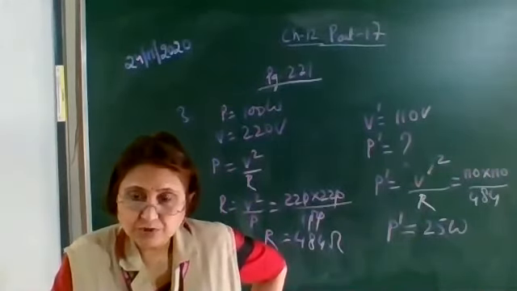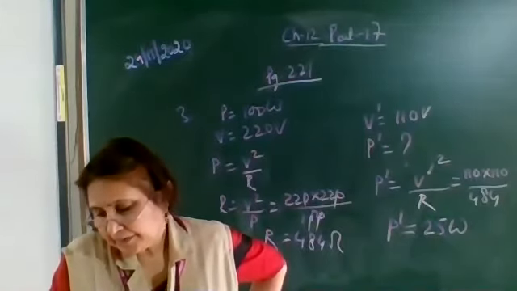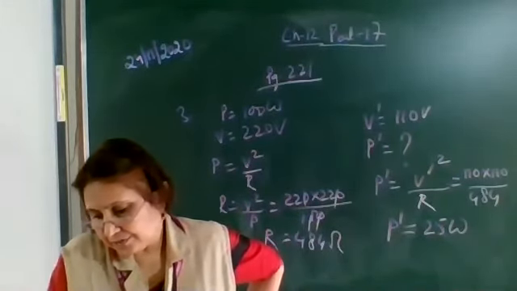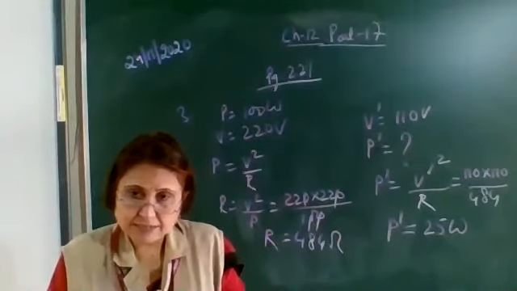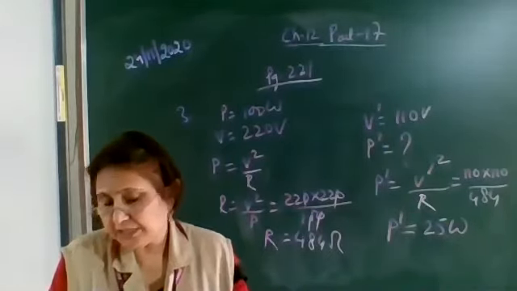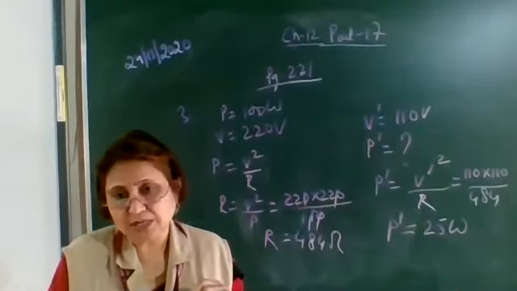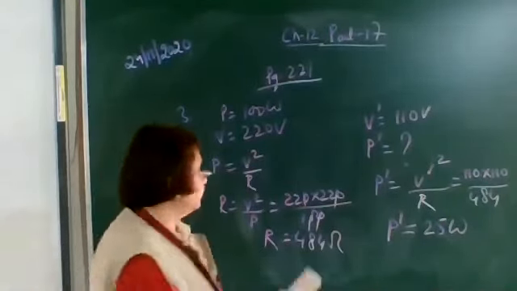Again, you know 3 formulas: V into I into T, V square upon R into T, and I square into R into T. First they are connected in series, then they are connected in parallel to the same source. So which formula will be used here? It will be V square upon R. Let's do it.